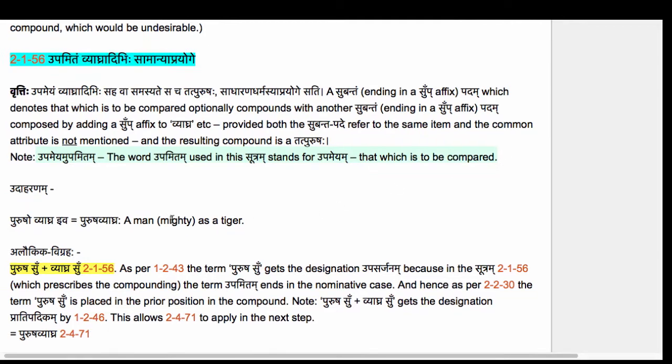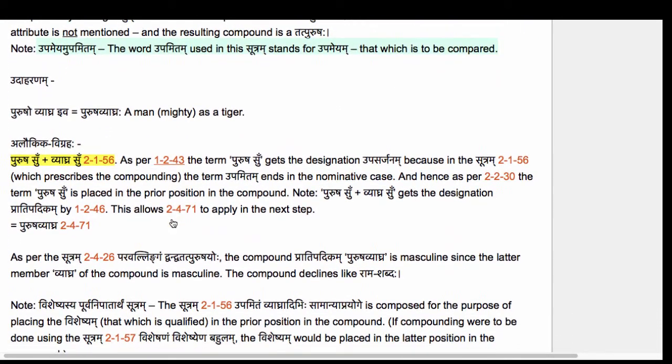Let's now take an example to see how this sutram works. The example is Purusho Vyagra Iva. Purusha Vyagraha. A man mighty as a tiger. Vyagra Iva Shuraha. The Shuraha is not mentioned. Sutram says Samanya Aprayoge. It is understood but not mentioned. The Alaukika Vigraha, straightforward, Purusha Su plus Vyagra Su.